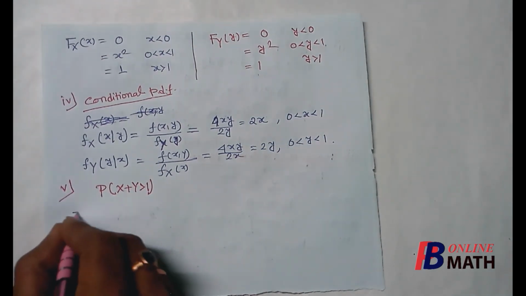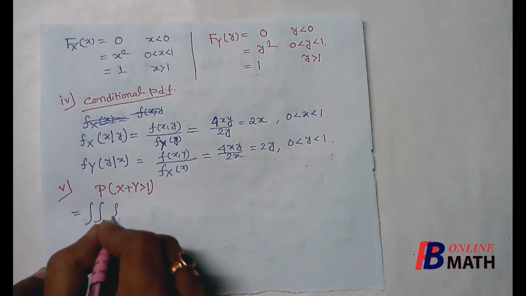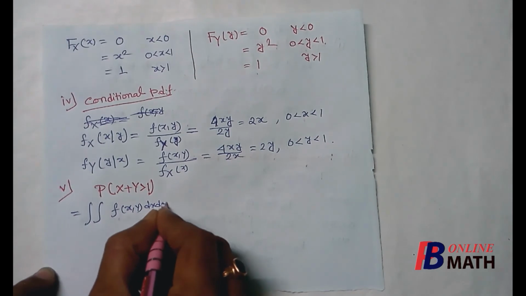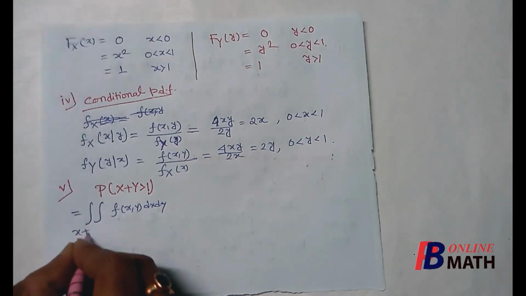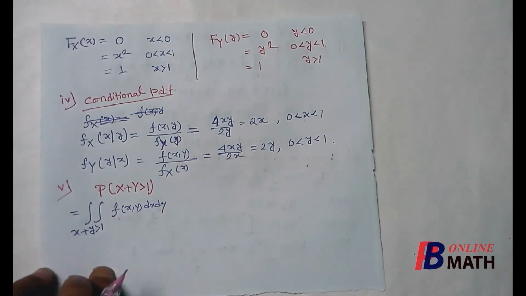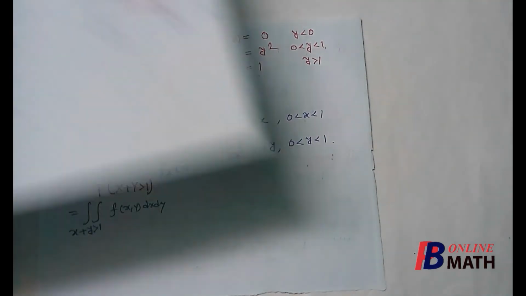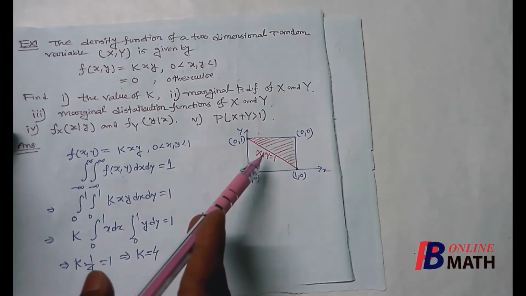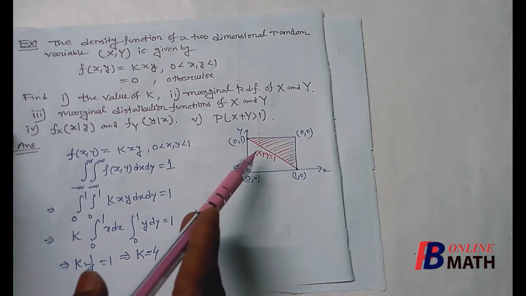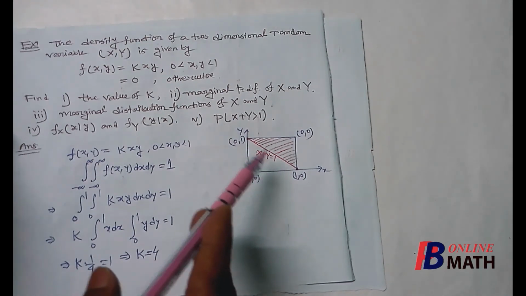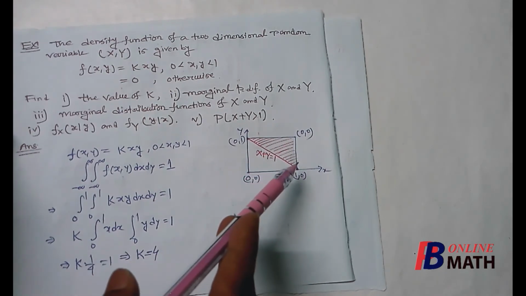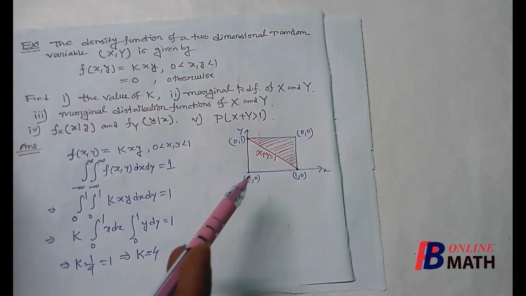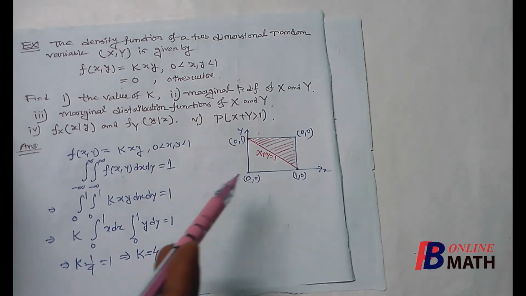By the formula, this is the double integration of the joint PDF f(x,y) in the region where x plus y is greater than 1. Now from the given question, if we draw this straight line x plus y equal to 1, then by the region x plus y greater than 1, we mean this region, because if we put x equal to 0, y equal to 0, then x plus y greater than 1 is not satisfied.